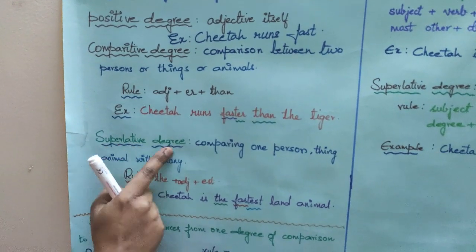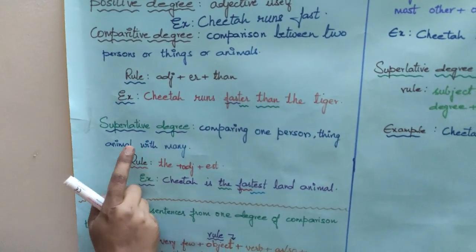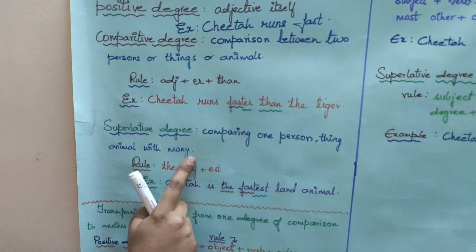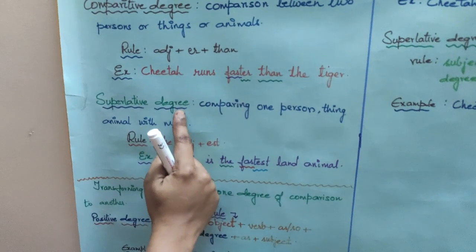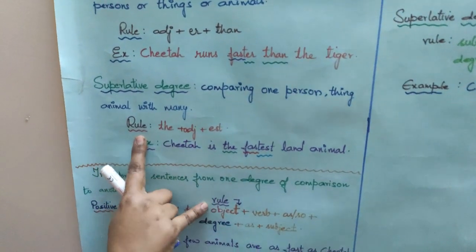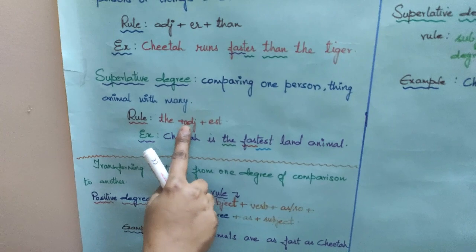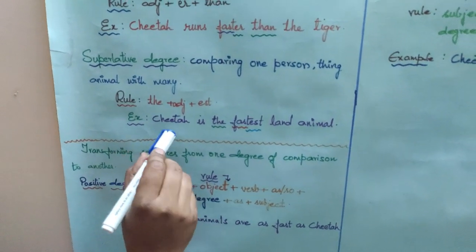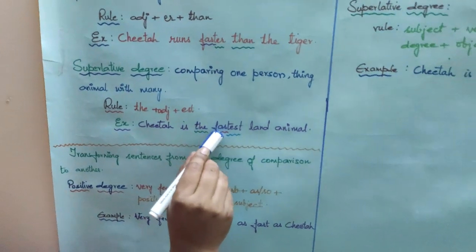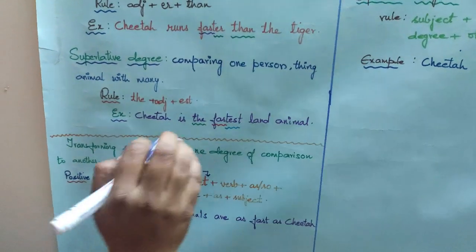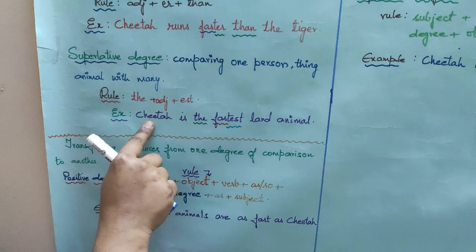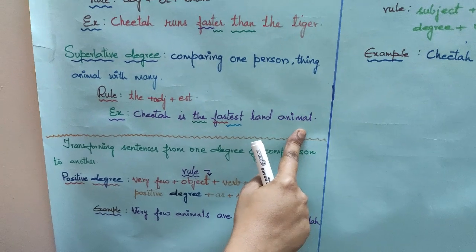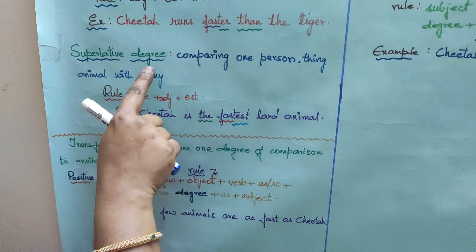And coming to superlative degree, when there is a comparison between one person with many, then we use superlative degree. The rule for the superlative degree is the plus adjective plus est. Let us take this example. Cheetah is the fastest land animal. When we are comparing the cheetah with all the other land animals, then we use superlative degree.